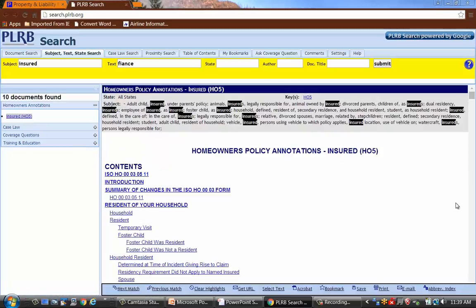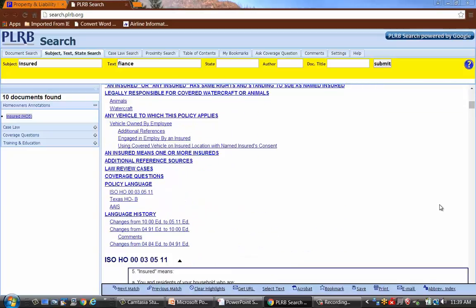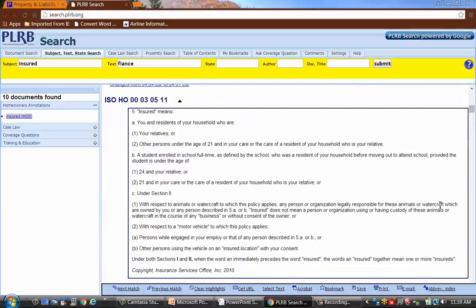Just a word about that HO5, that's not a policy number. So your insured might have a homeowner's HO3 policy, and you see this HO5 there. Don't be worried about that. That's PLRB's chapter or key number. You see a table of contents. If you page down a little bit, right underneath the table of contents, you'll see a box that says policy wording. This is ISO's policy wording and the most recent ISO policy wording for this homeowner's policy.